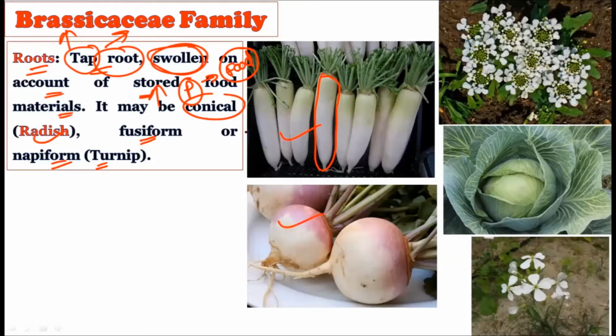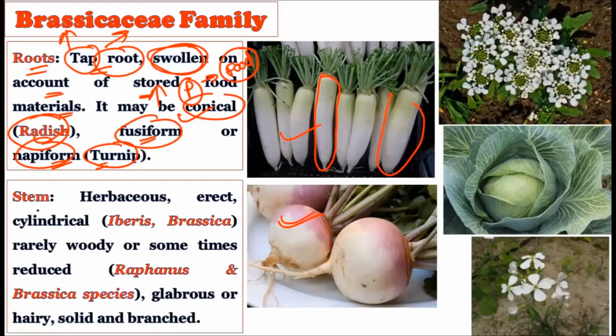the food material. So here you can judge how the Brassicaceae family is different from the Magnoliaceae and Ranunculaceae families. Here we have special types of roots. They show the taproot system, and in this taproot system, they get swollen and store the food material. Due to the storage of food material, the roots look very swollen, and they can take a conical shape, for example in the radish. This conical shape is created out of the storage of food material in this particular root. Or it can be fusiform or napiform, for example in the turnip, right?